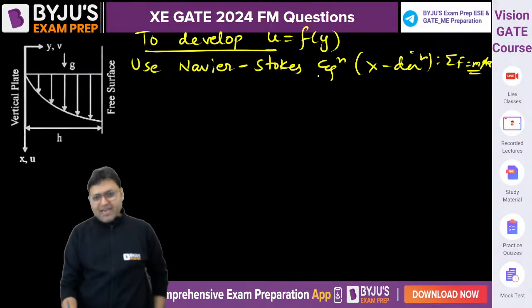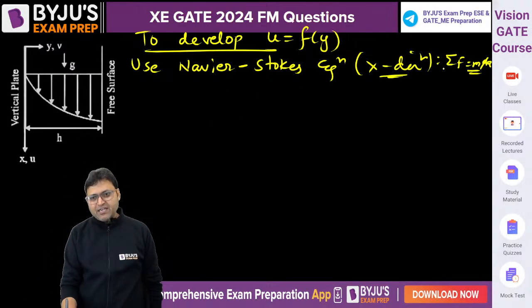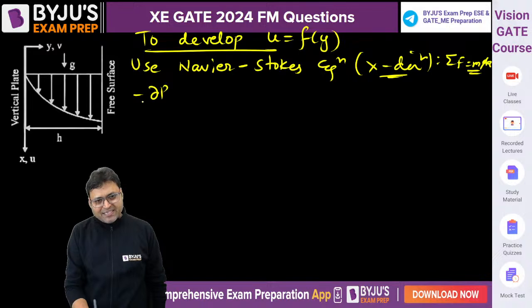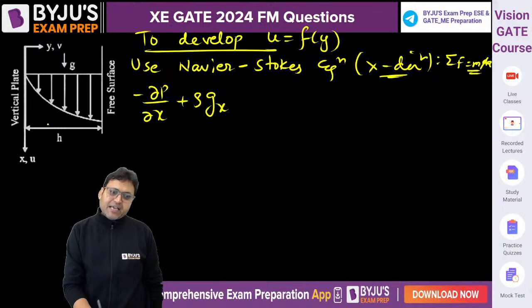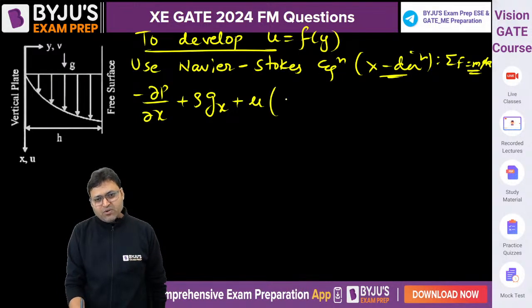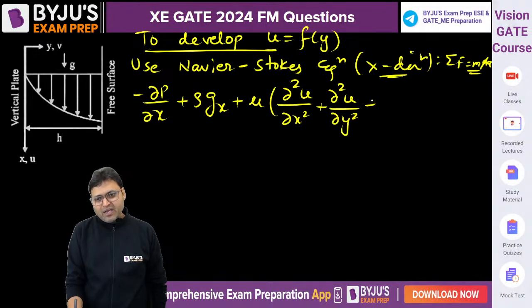So if we write the Navier-Stokes equation in x direction, the left hand side is minus del p by del x, the pressure force, plus rho into gx because there is a gravity force, plus the viscous force, mu into del square u by del x square plus del square u by del y square plus del square u by del z square.